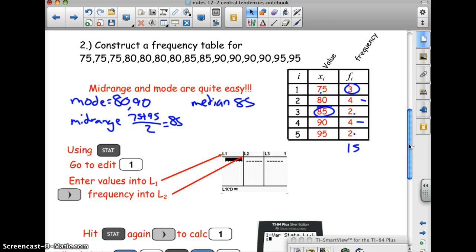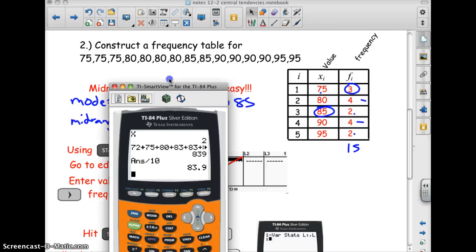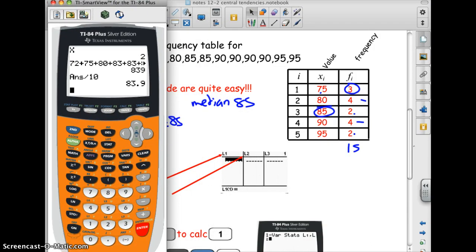All right, next, mean. Finding the mean. Well, you can do this kind of the old-fashioned way, where you can type in 75 plus 75 plus 75 plus 75, or you can do 3 times 75 plus, and because your calculator knows the order of operations, it'll do this just fine too.